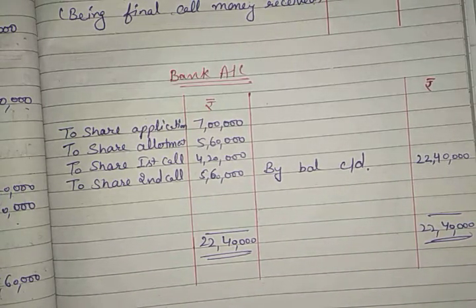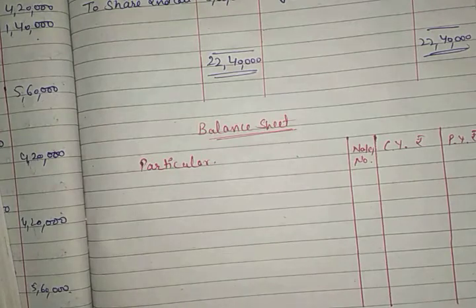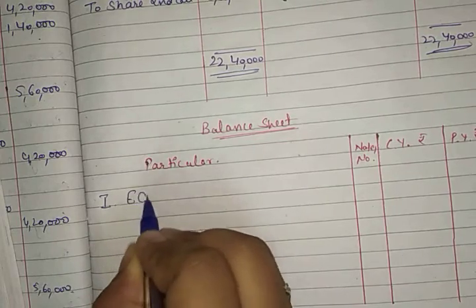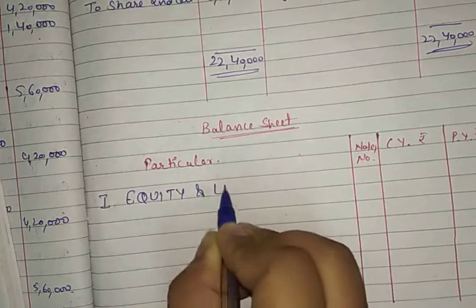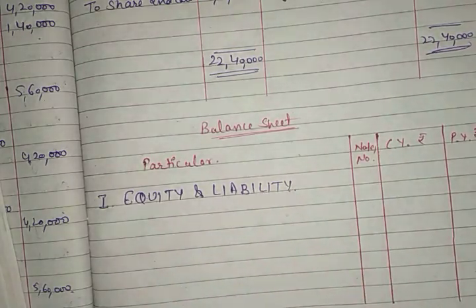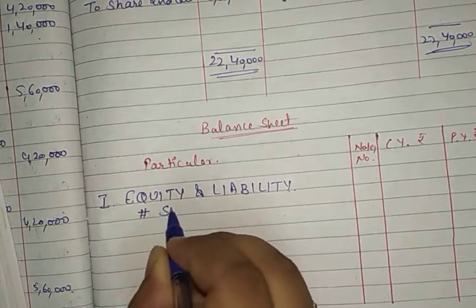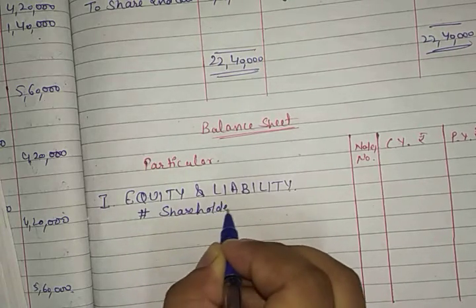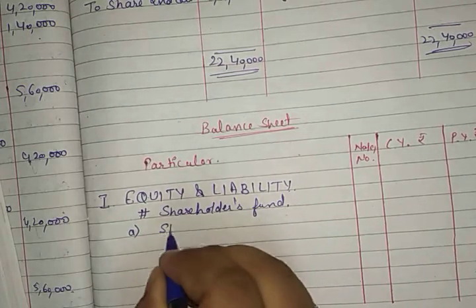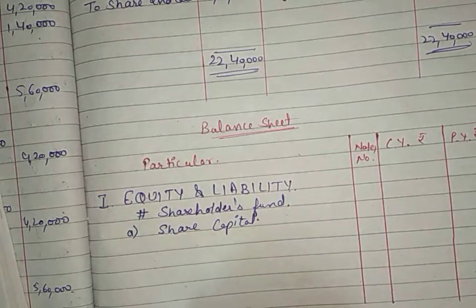Now we will make the balance sheet of this question. This is the format of your balance sheet as per the new Companies Act, that is Companies Act 2013. First of all you will give the heading, that is equity and liabilities. Equity and liabilities is your first heading. In this you will include everything that is included in the liability side of the previous balance sheet. Under this you will give a subheading, that is shareholders' funds, and under shareholders' funds the sub part will be share capital. All the reserves and other things will be written here also.